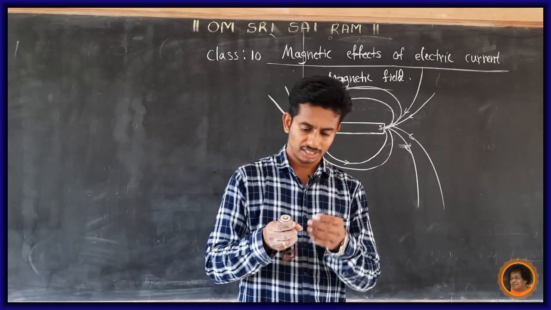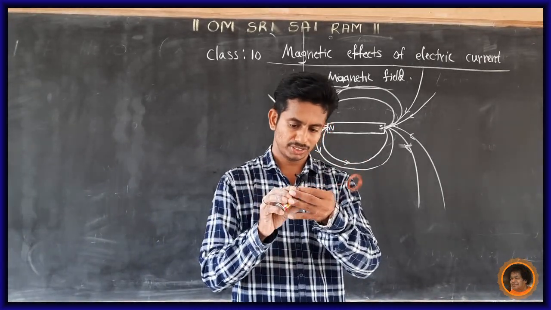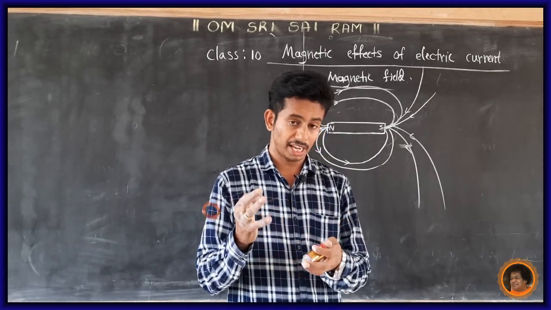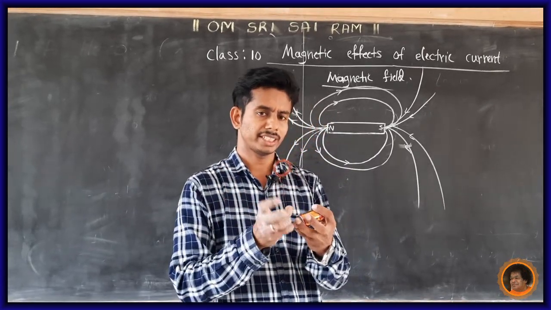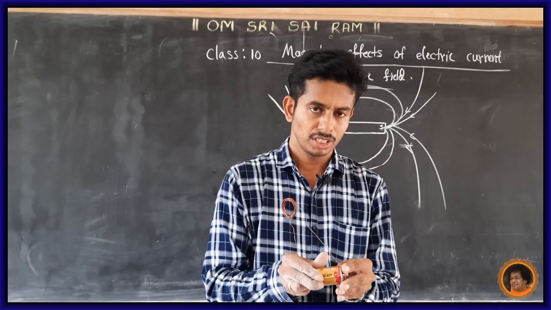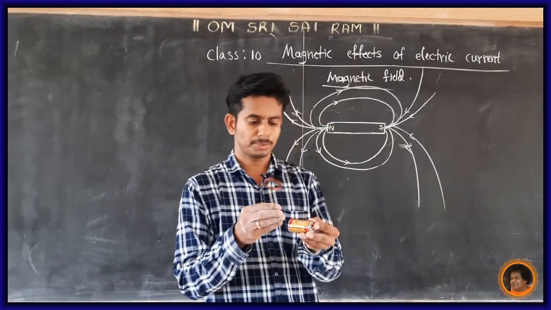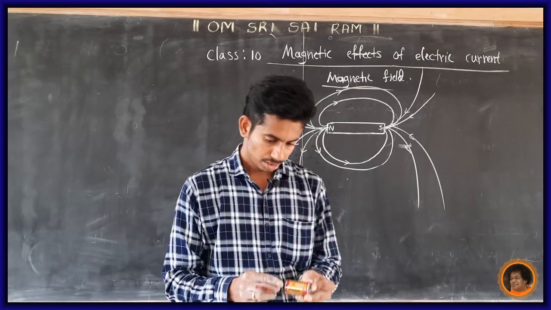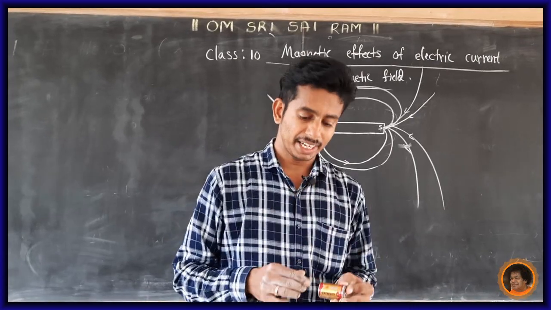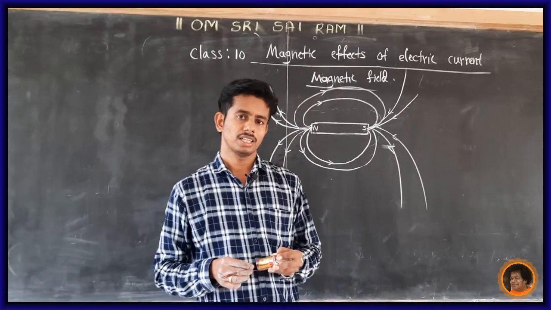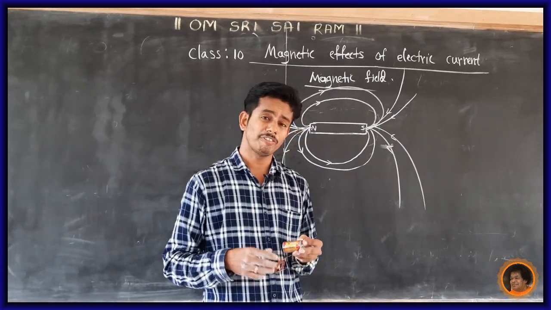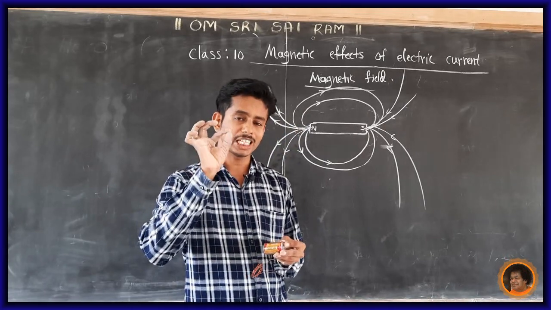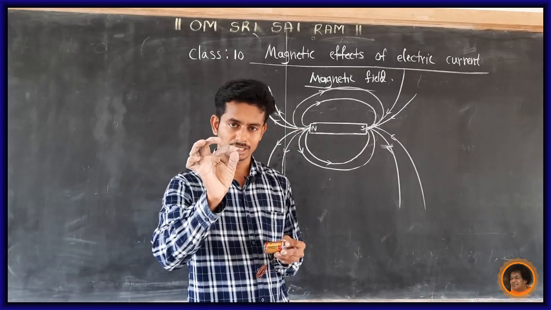Now connect the conductor to this cell and it becomes a current carrying conductor, because the cell has voltage and current. If I bring this current carrying conductor near the compass needle, if there is deflection, it means the current carrying conductor experiences a magnetic field, correct?